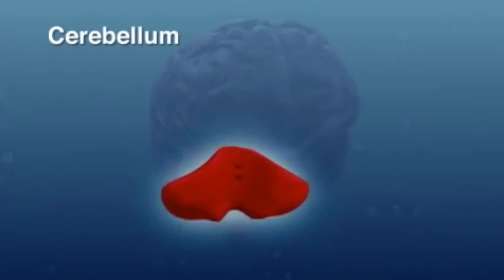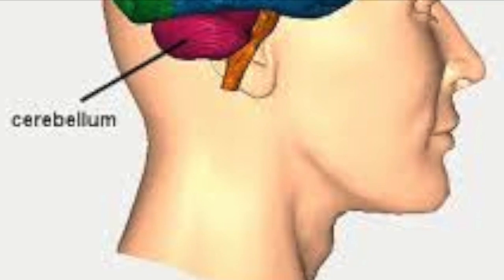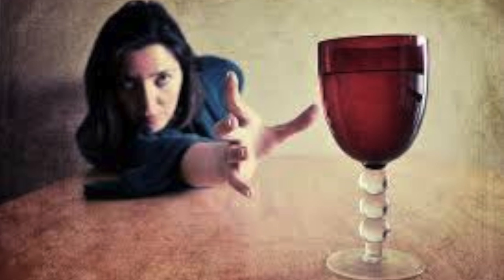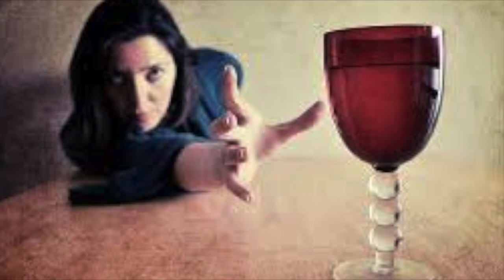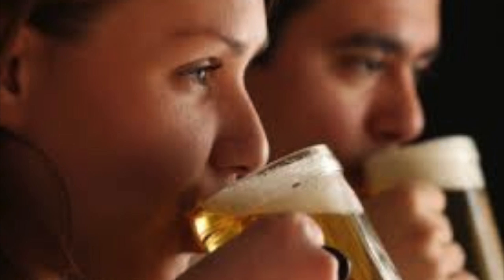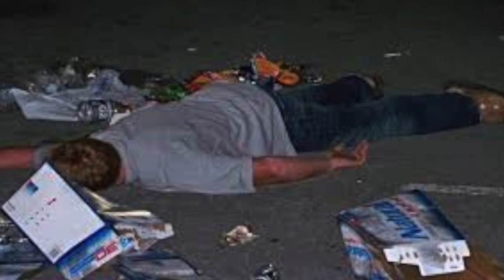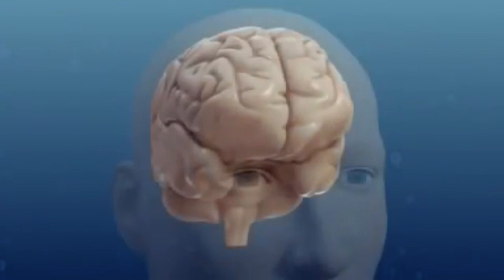The cerebellum. The cerebellum is important for coordination, thought, and awareness. A person may have trouble with these skills when alcohol enters the cerebellum. After drinking alcohol, a person's hands may be so shaky that they can't touch or grab things normally, and they may lose their balance and fall.